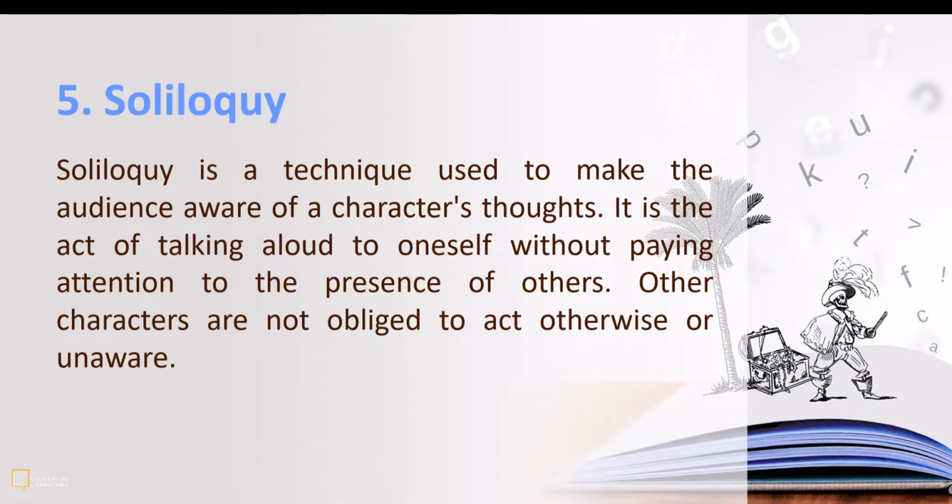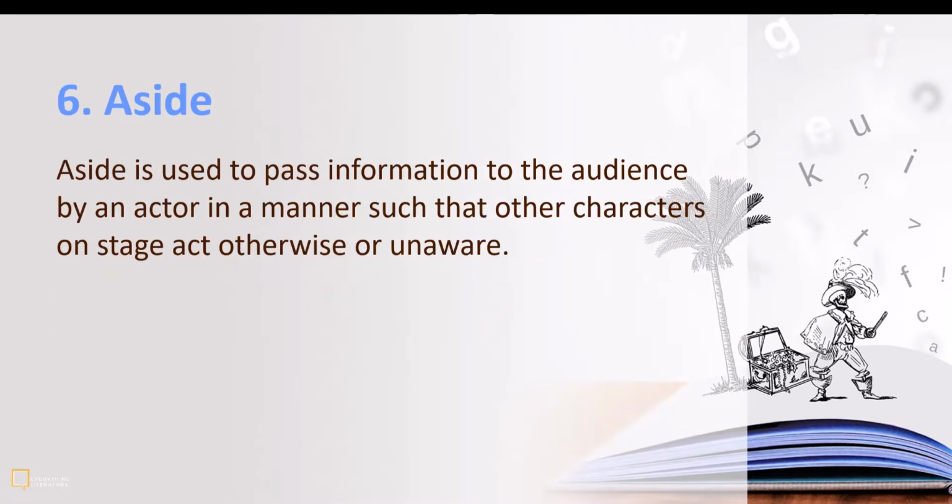Now the next, which is aside, looks more or less like soliloquy. But the difference is that aside is used to pass information to the audience by an actor in a manner such that other characters on stage act otherwise or unaware. So in this case, while in soliloquy, characters on stage are not obliged to act otherwise, for aside to be achieved, the characters on stage need to act otherwise. They act as if they're not aware, they act as if they can't even hear what the other character is saying, and it's just a deliberate act so that we can achieve aside as a technique.